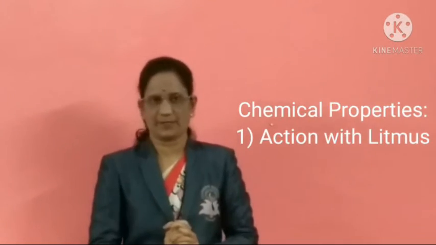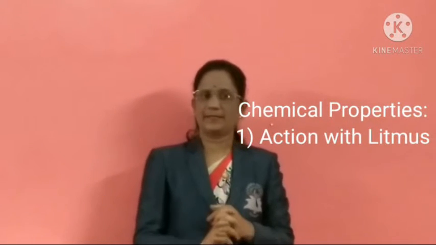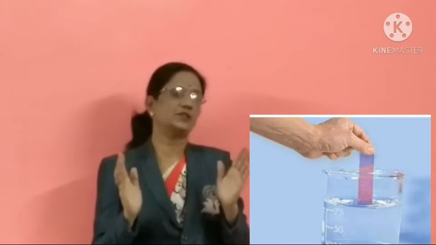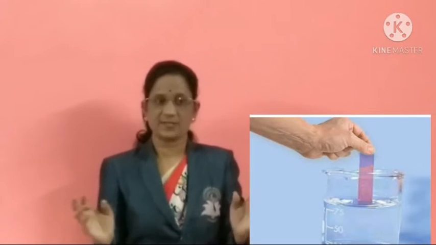Now students, after the physical properties, we have to start the chemical properties. The first property is action with litmus. Hydrogen gas is neutral to litmus, that is, no change is observed in the color of moist blue litmus or red litmus when we dip the litmus paper into the hydrogen gas filled jar.